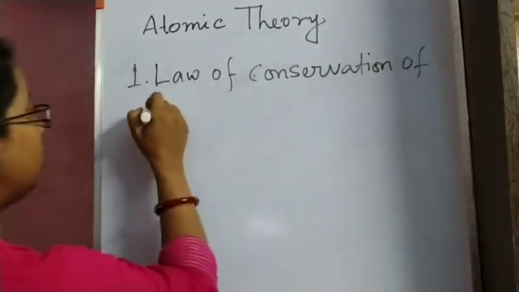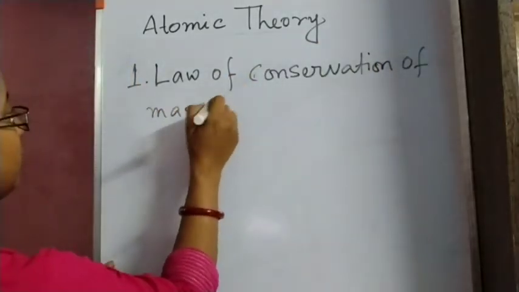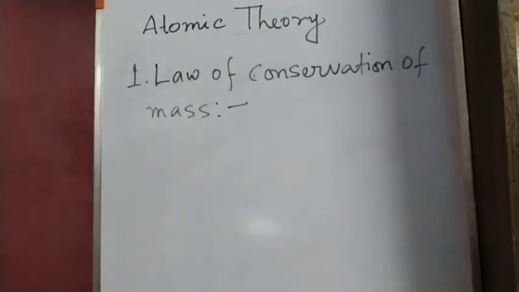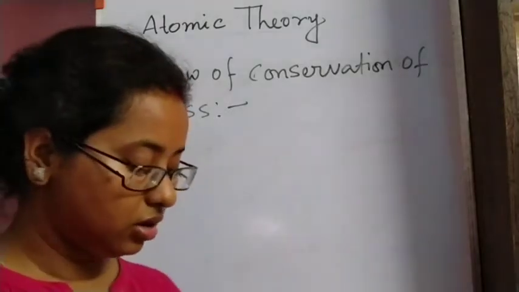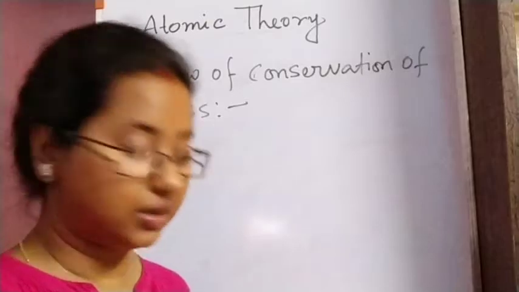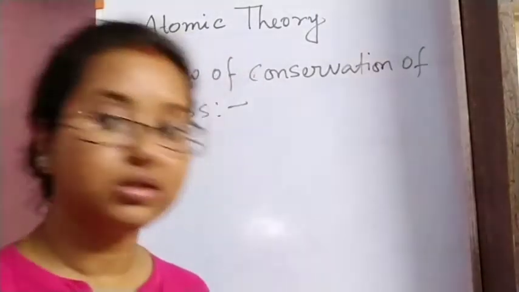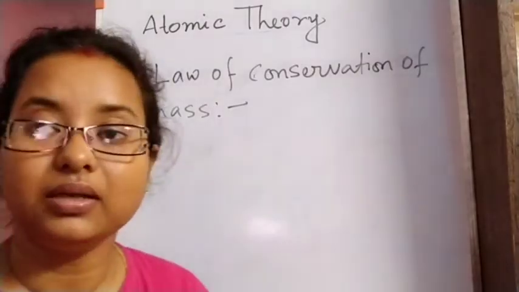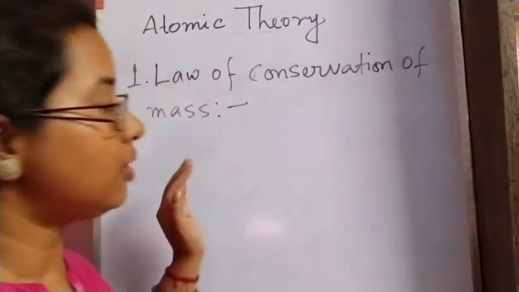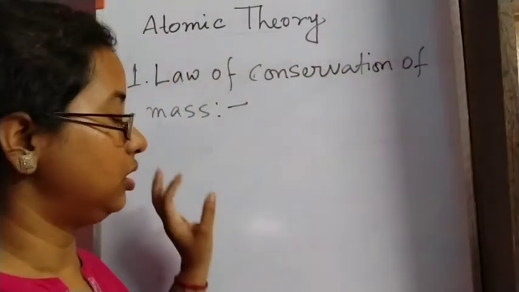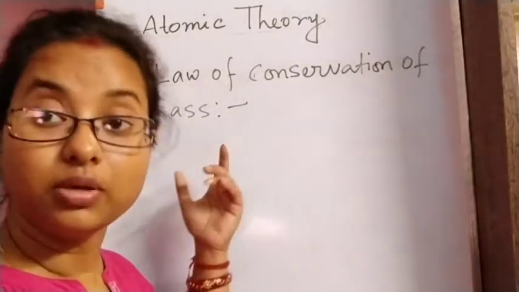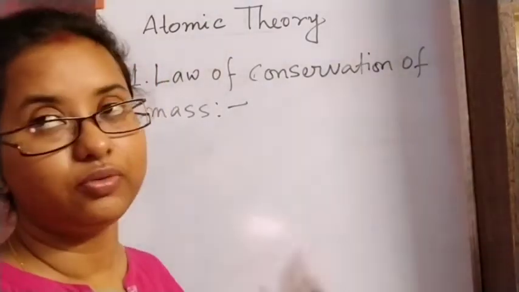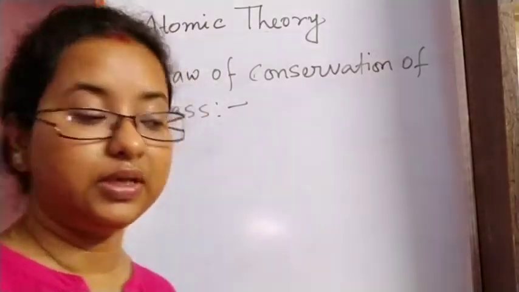This again you have done in previous class. So we know here in this law what is told, that matter can neither be created nor be destroyed, and in a chemical reaction the total mass of the reactant will be equal to the total mass of the product.